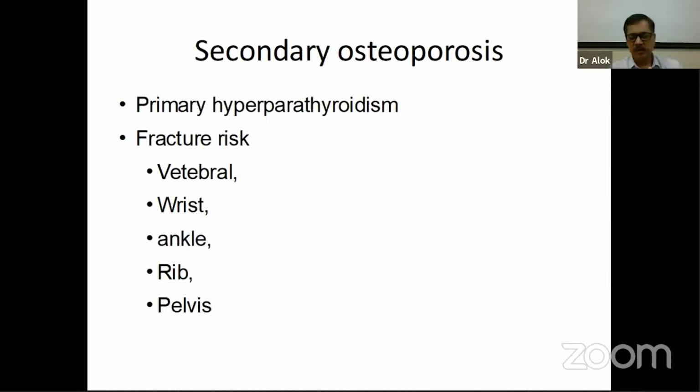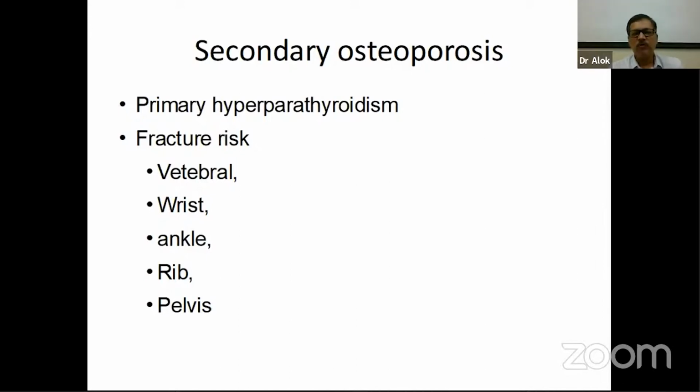Primary hyperparathyroidism basically causes an increase in bone turnover, more osteoclastic action, more osteoclasts. Because the turnover is rapid, the bone laying down cycle becomes shorter and the bone resorption becomes faster. So these patients are more affected.